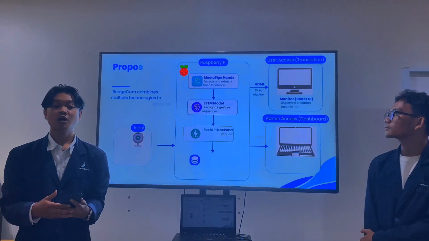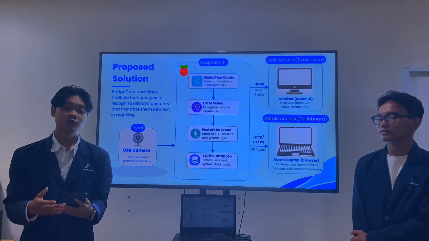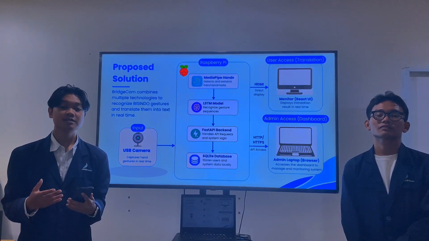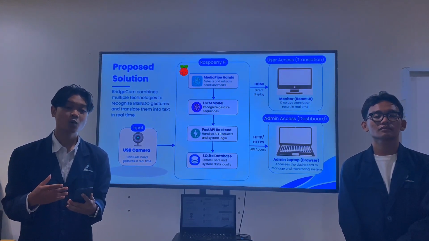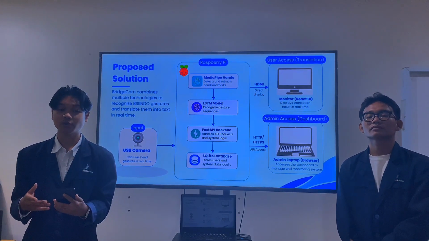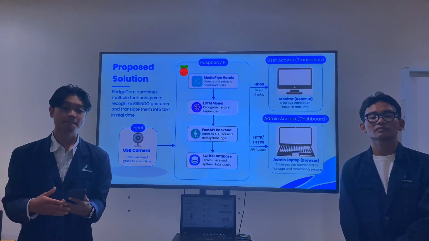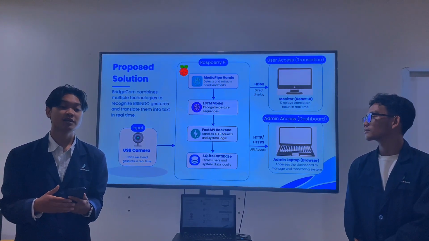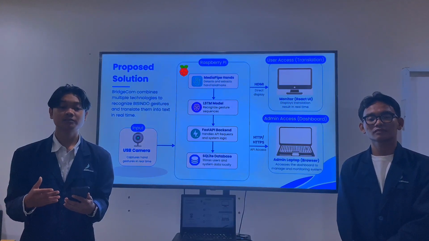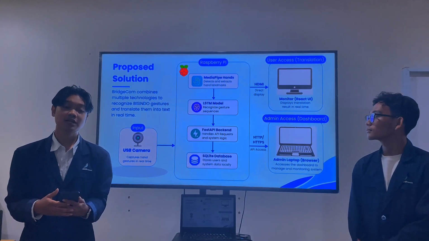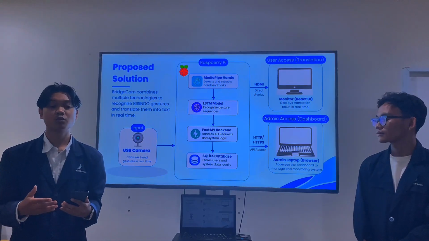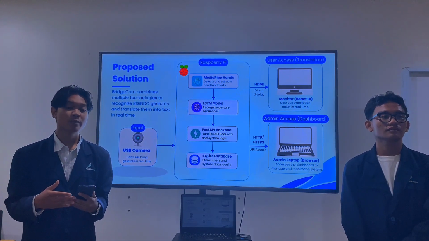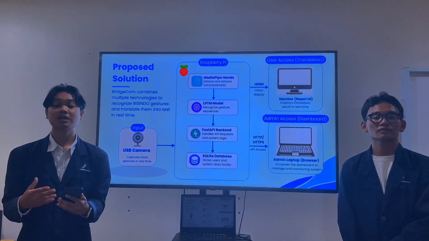Now, let me explain how the system works. A USB camera captures the user's hand gestures and sends the data to a Raspberry Pi. Using MediaPipe Hands, the system extracts hand landmarks while an LSTM model recognizes the gesture sequence and predicts the correct Visindo word. The prediction is then processed by the FastAPI backend, stored in a local SQL database, and displayed through a RAG-based interface. Administrators can also access a web dashboard to manage users and monitor the system. In short, Bridgecom combines AI, IoT, and web application to provide real-time sign language translation.